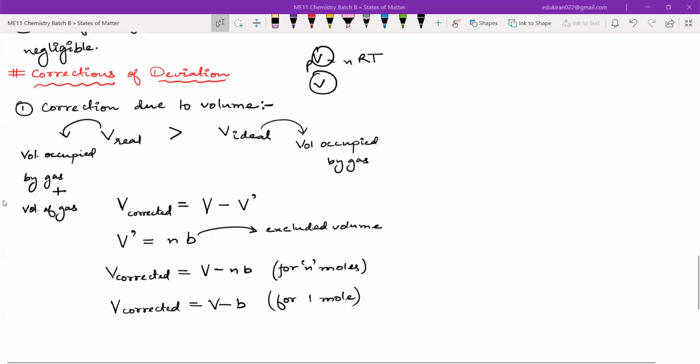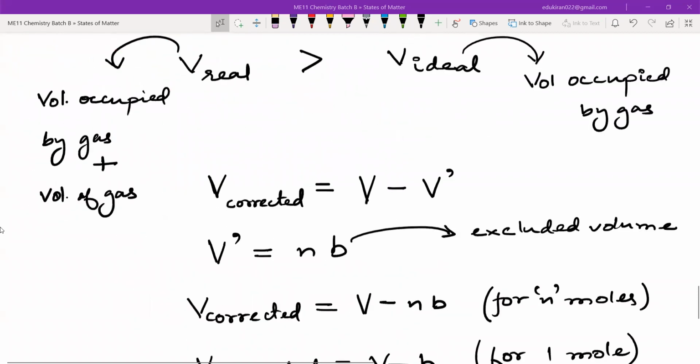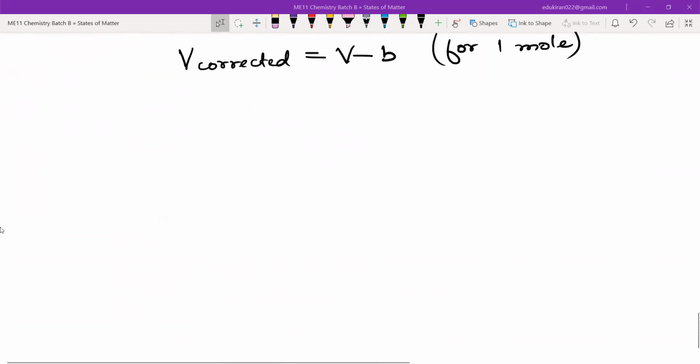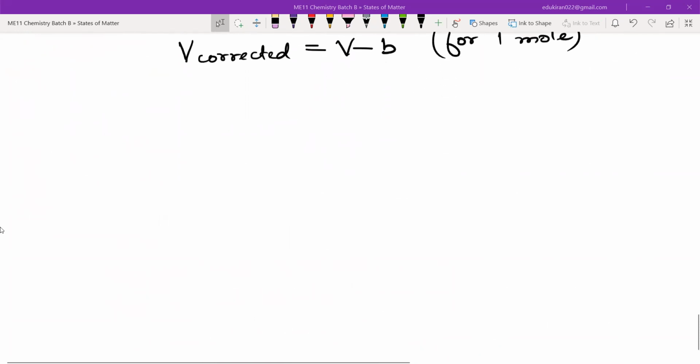So this is the correction due to volume, and now we'll write the correction for intermolecular forces of attraction.